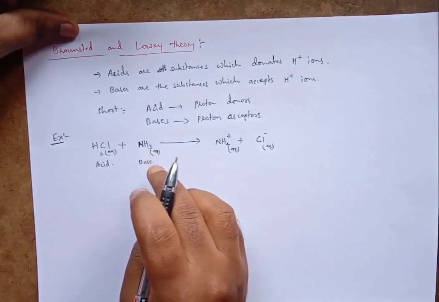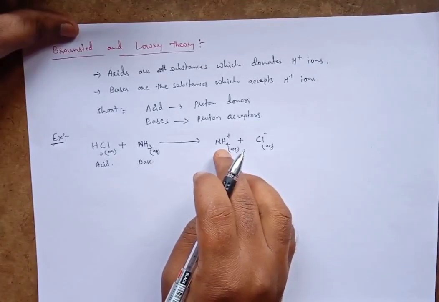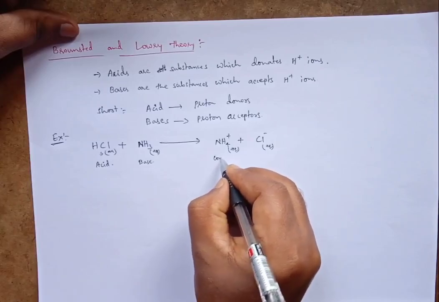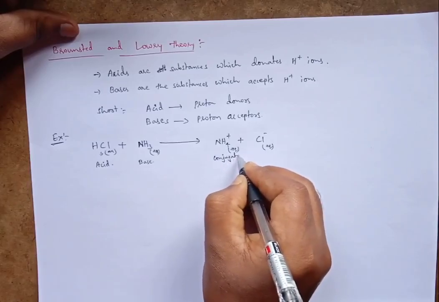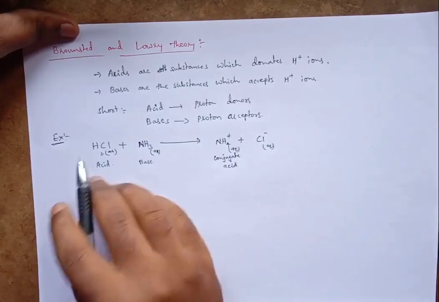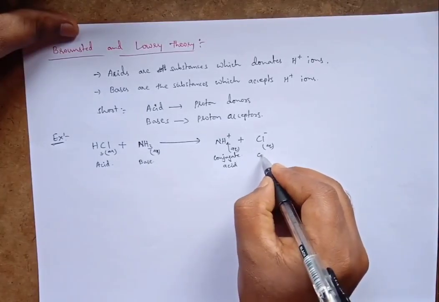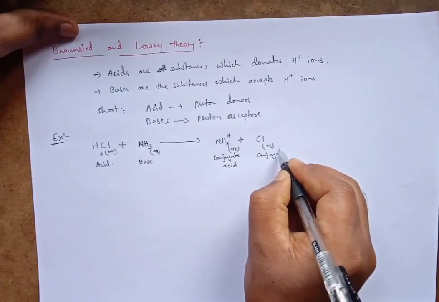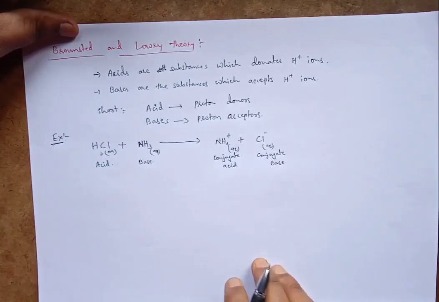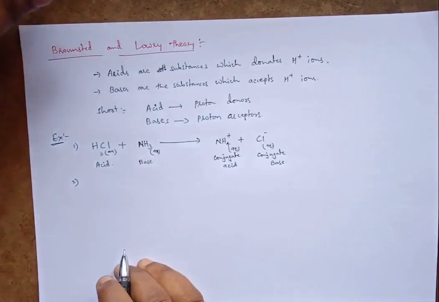After receiving the H plus ion from hydrochloric acid, ammonia forms the ammonium ion, which is called the conjugate acid. After losing one H plus ion, it forms the chloride ion, which is the conjugate base. This is one example. We will see the next example.